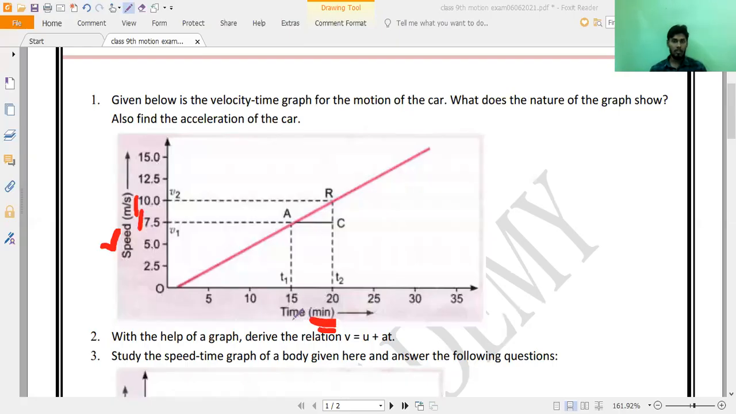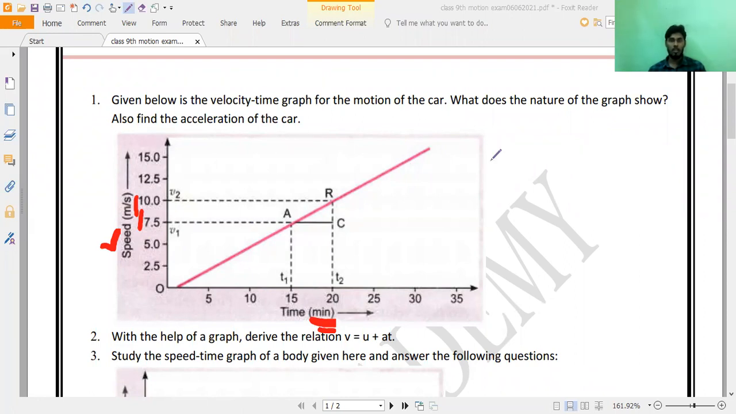Okay. So now you may observe here. As we know, for the first question, understanding always that speed and time will give you the acceleration. If the graph is increasing like this, then we can say this is what they are asking. What does the nature of the graph shown below tell us?